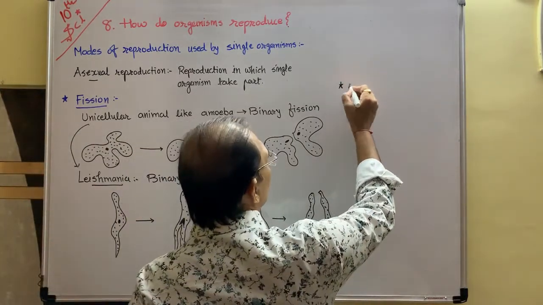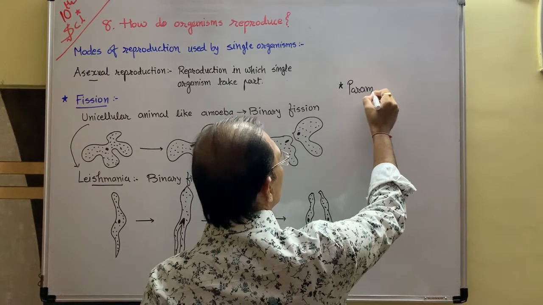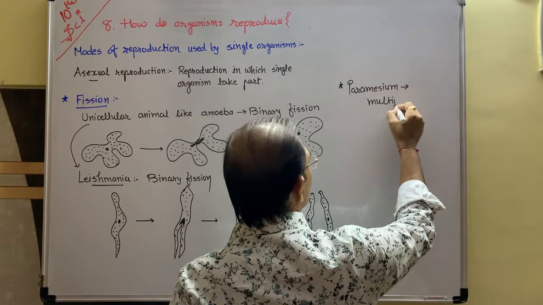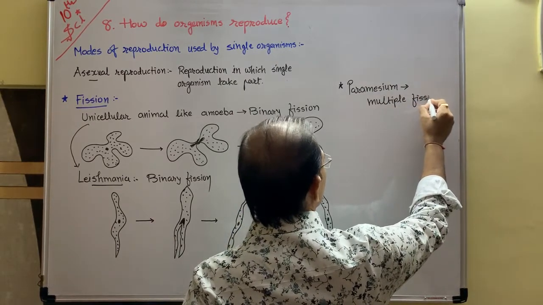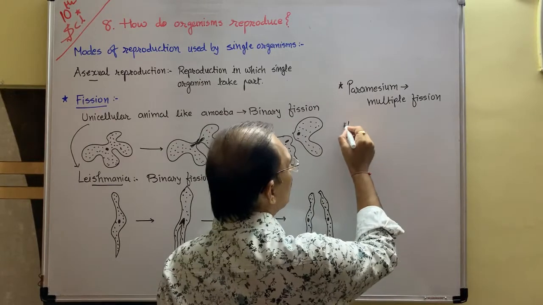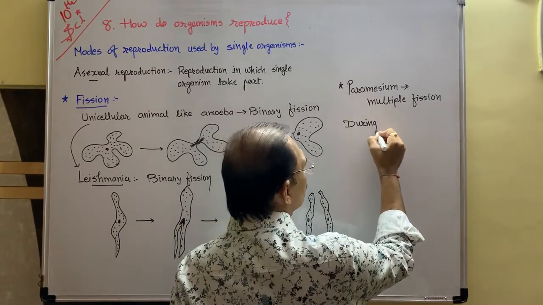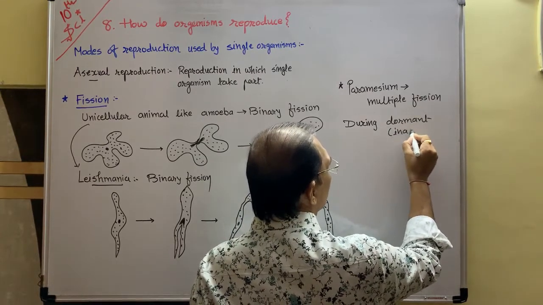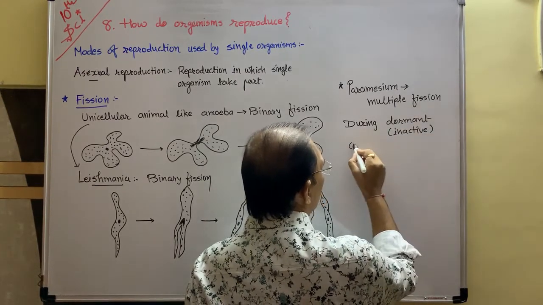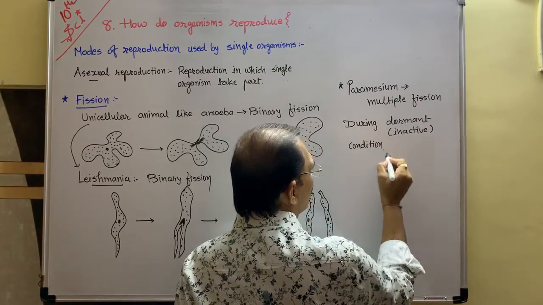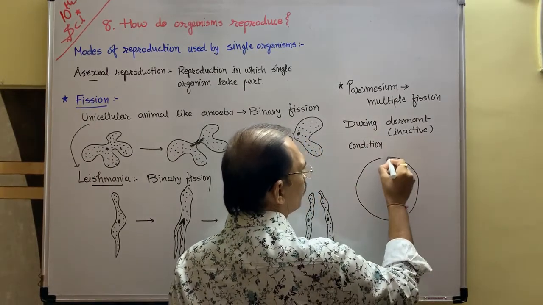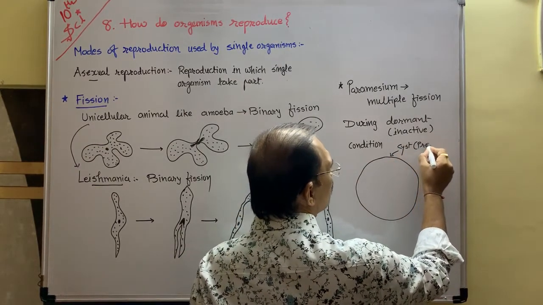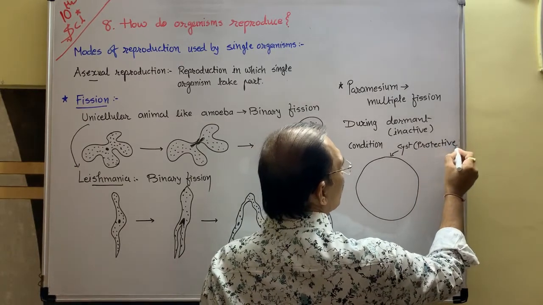Paramecium performs multiple fission. During dormant condition, dormant means inactive condition, it produces a cover, a protective layer, which is known as cyst. Cyst means what? Protective layer.